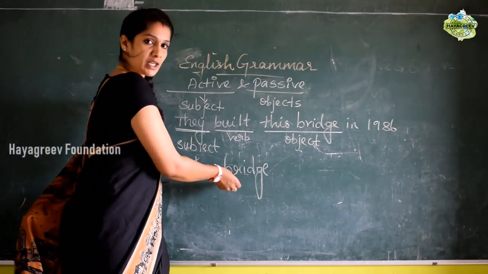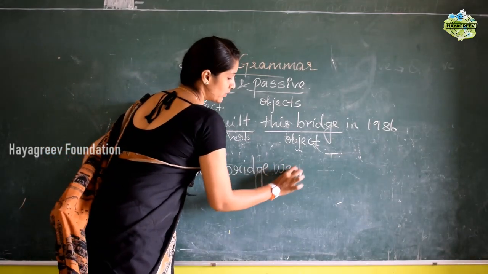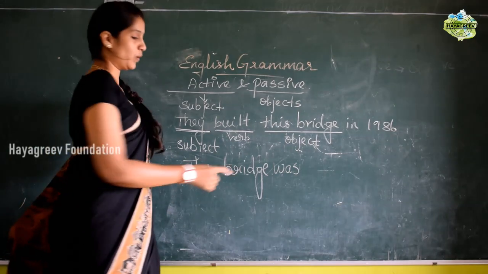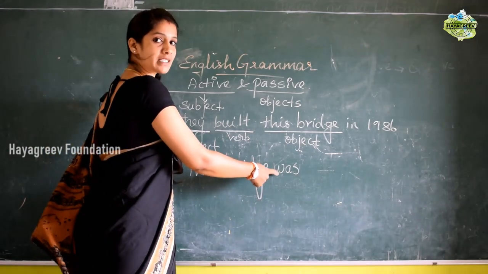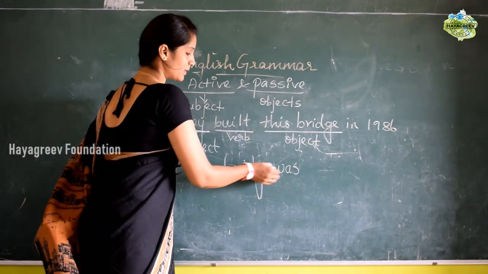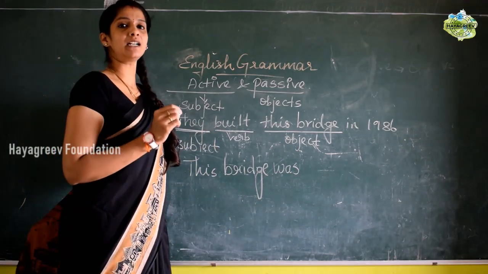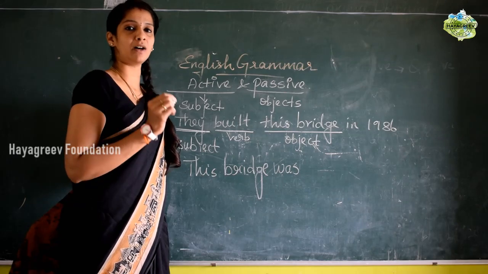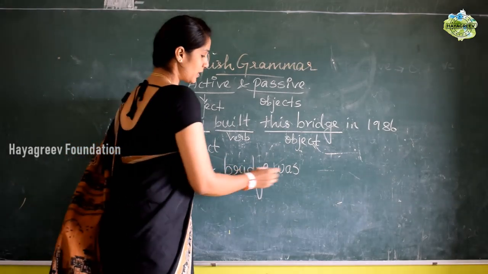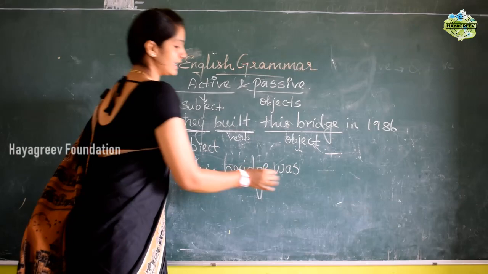So this bridge is singular, so I am going to use the word was. Was is a singular past auxiliary verb. So this bridge was, and the V3 form. V3 is nothing but the past participle form of the verb. So the V3 form of the word built is nothing but built.